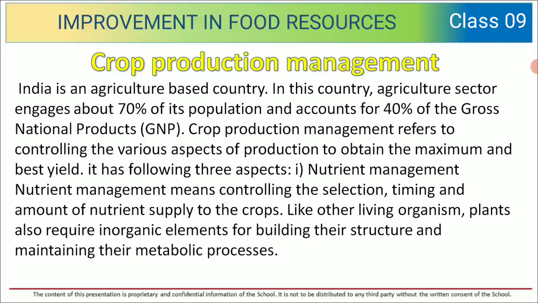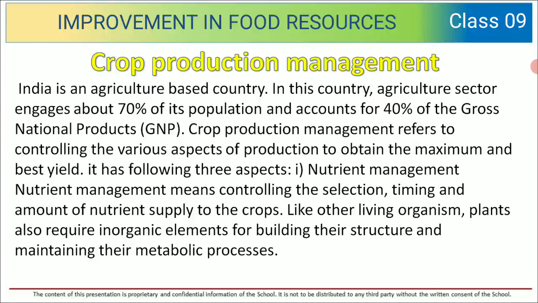So today we are going to discuss the topic crop production management. India is an agricultural based country. In this country, the agriculture sector engages about 70% of its population and accounts for 40% of the gross national product. Crop production management refers to controlling the various aspects of production to obtain maximum and best yield.